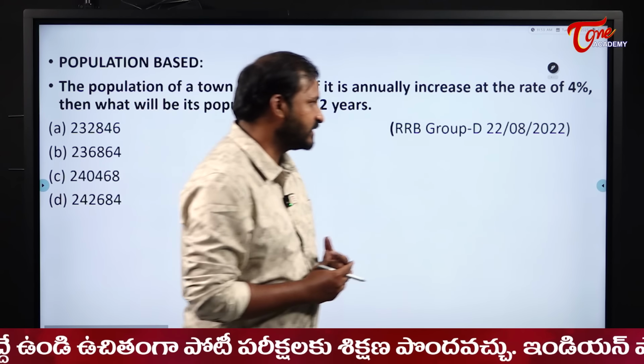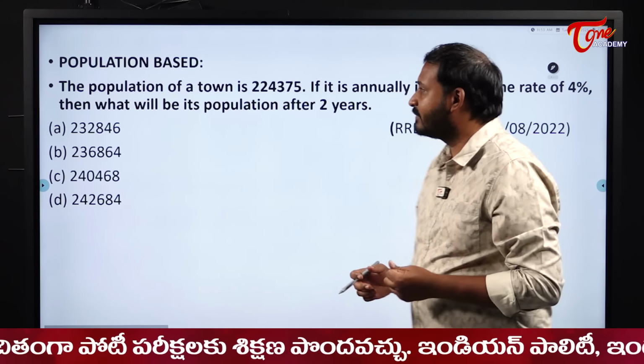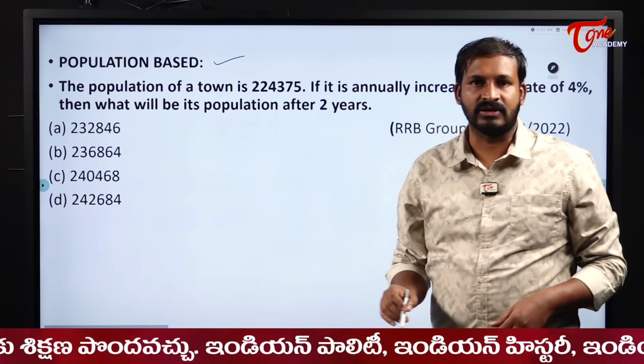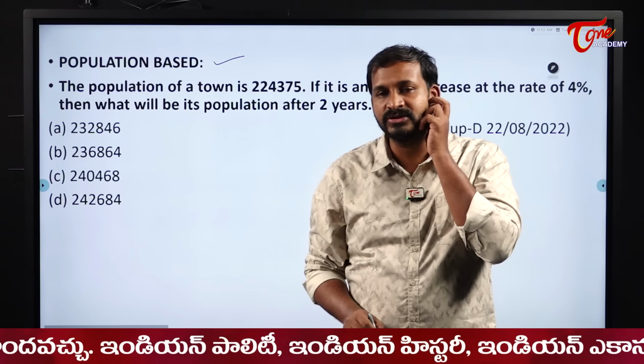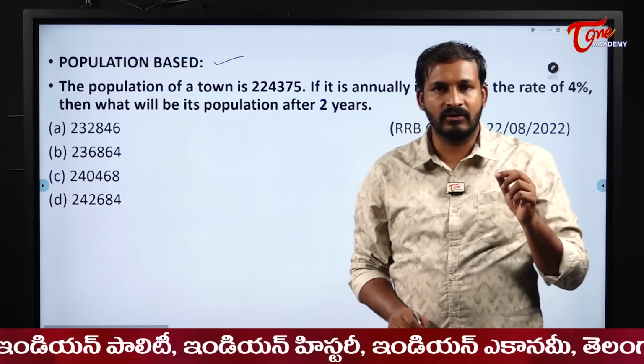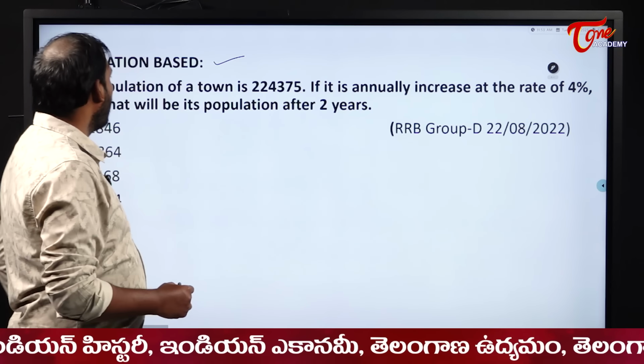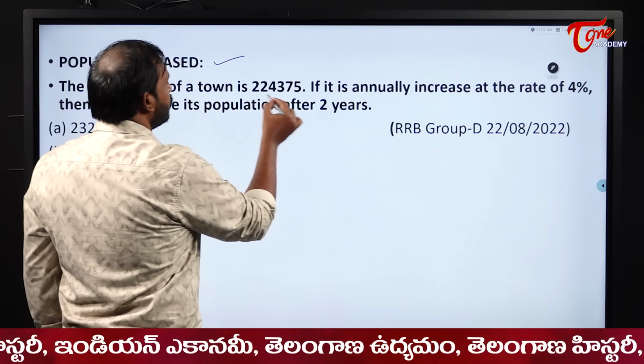Right, now we will go to the first problem, which was asked in RRB 20. So we will see based on the concepts also. The first type of concept is based on the population. How are we going to solve these population based questions? What they are telling here: a population of a town is 224375.